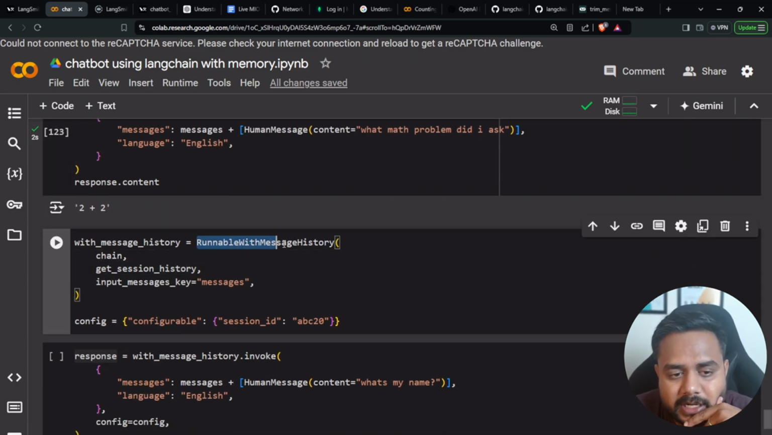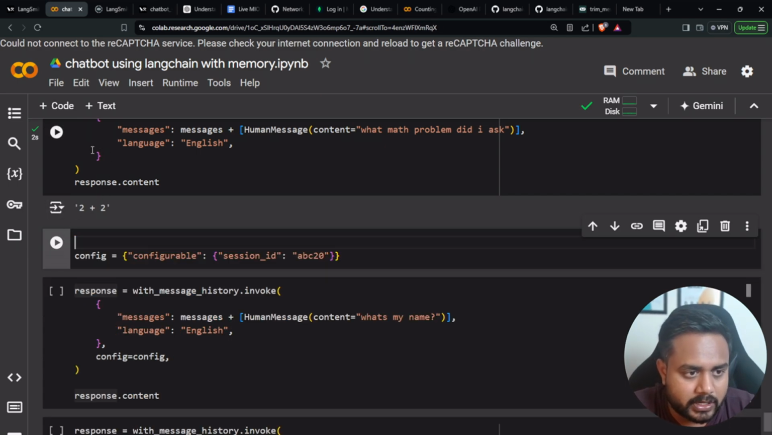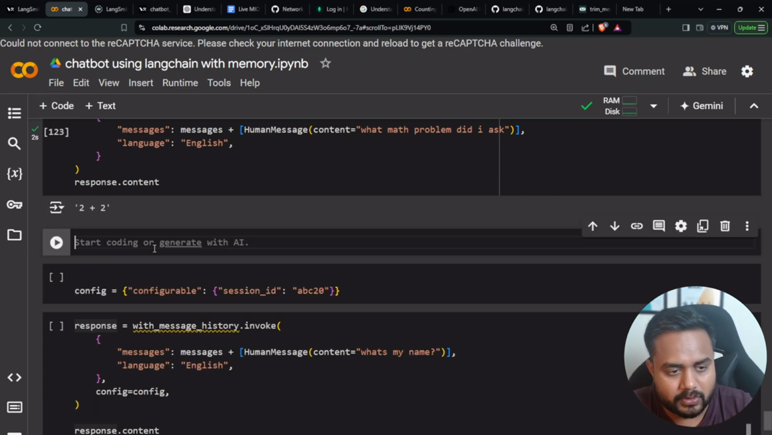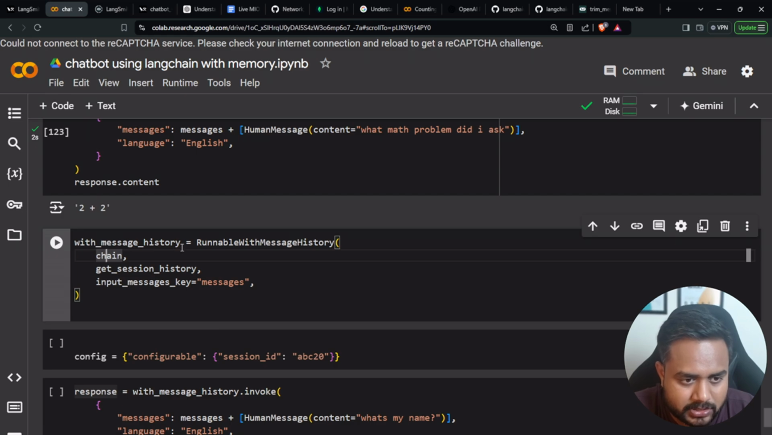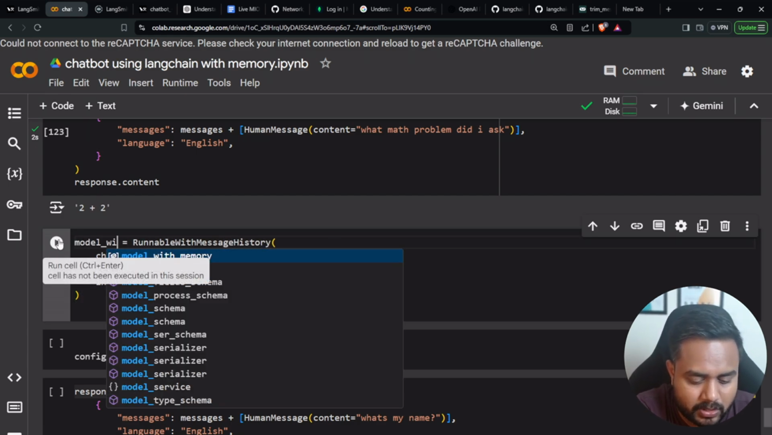So here I'm using this RunnableWithMessageHistory. Here is my chain, the entire chain. This is my dictionary, that method which I have created, get_session_history. Here is my input key. Input key is equal to what? Message. So now let me configure it. Here is my model with message history, or simply you can write model with memory. So this will be a very feasible name, model_with_memory.